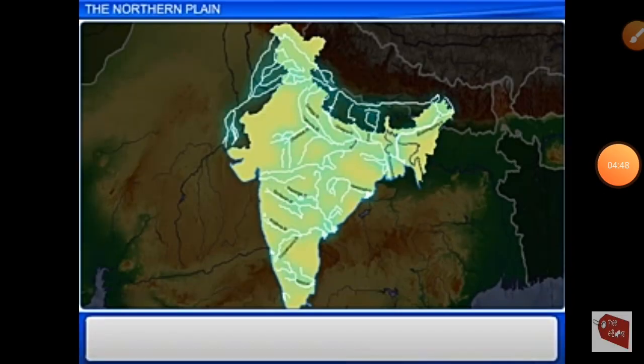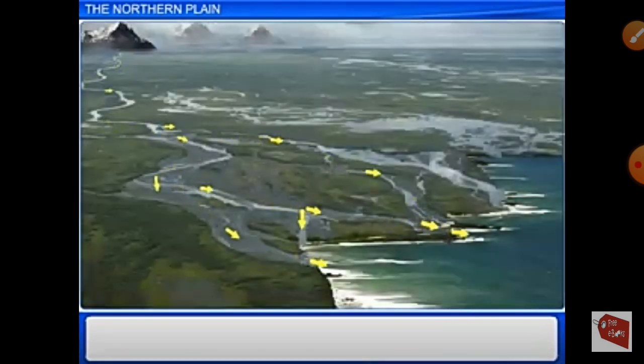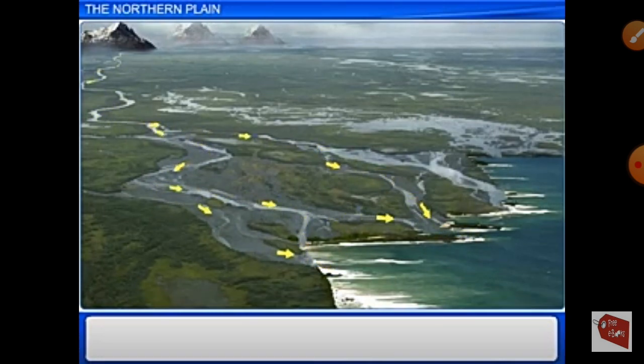Let's see again the river system. It helps you to know about the formation of the northern plain. The rivers coming from the northern mountains carry a huge load of eroded soil and debris. As the river flows down to the plain, the velocity, that is, the speed, decreases. So the material carried by the river gets deposited on the way.